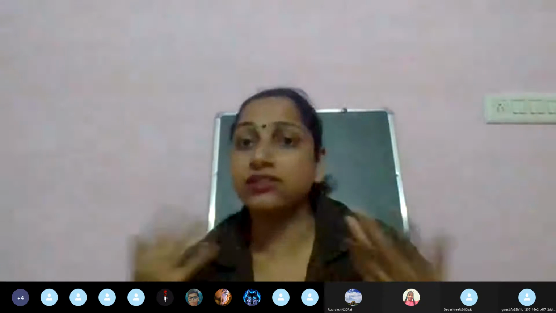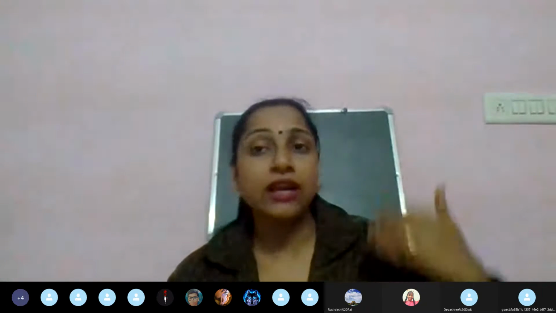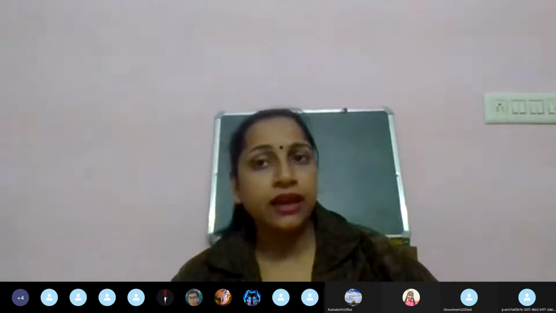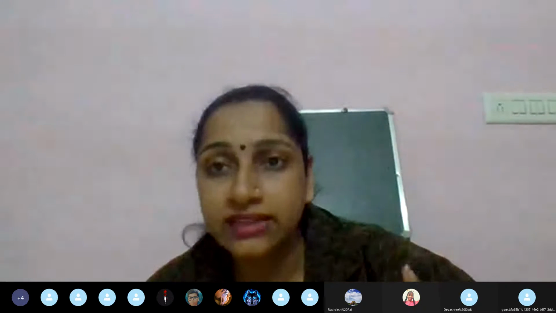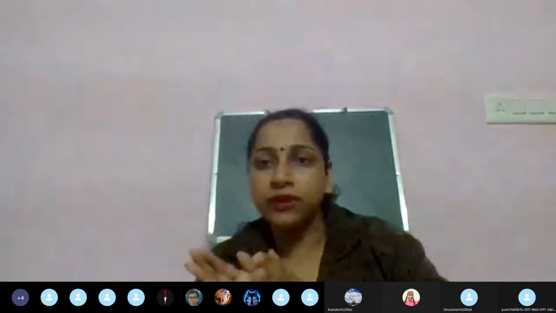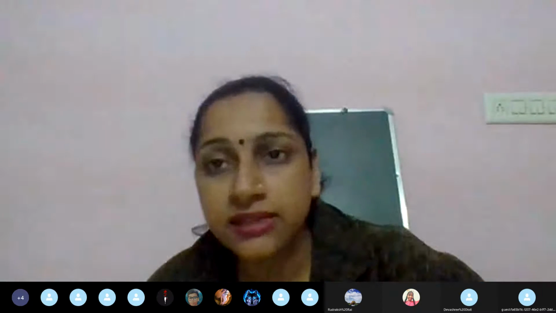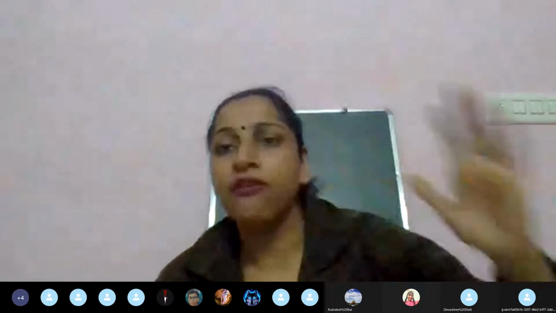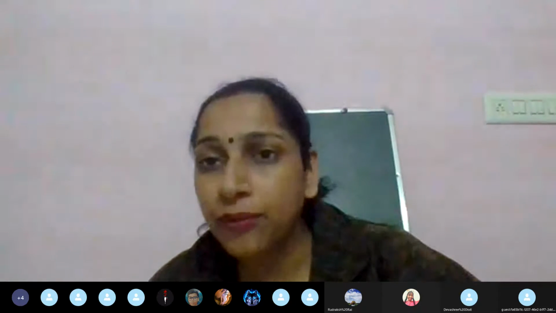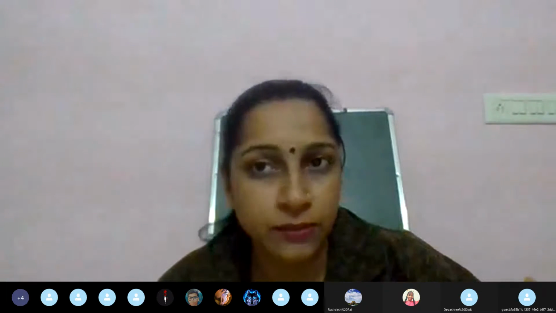Because it is not happening naturally, the thickening of the lens has occurred, and because of that we have to correct it. To correct that error, we are using a concave lens, which is a diverging lens. It always diverges the rays here and there. By diverging these rays, the image which was not forming on the retina can now be formed on the retina, and the problem will be corrected. The issue will be corrected and it will be treated.